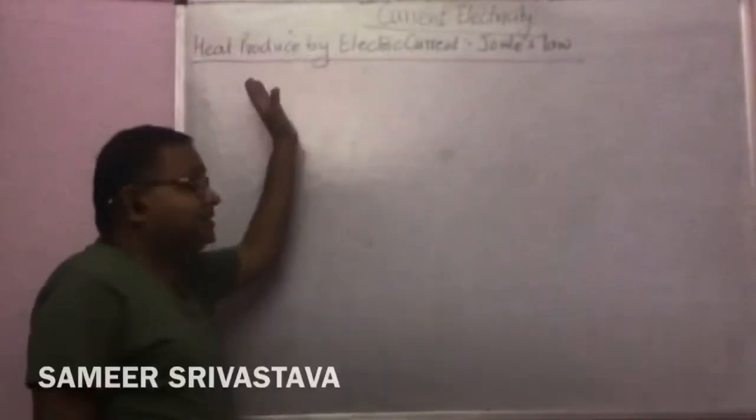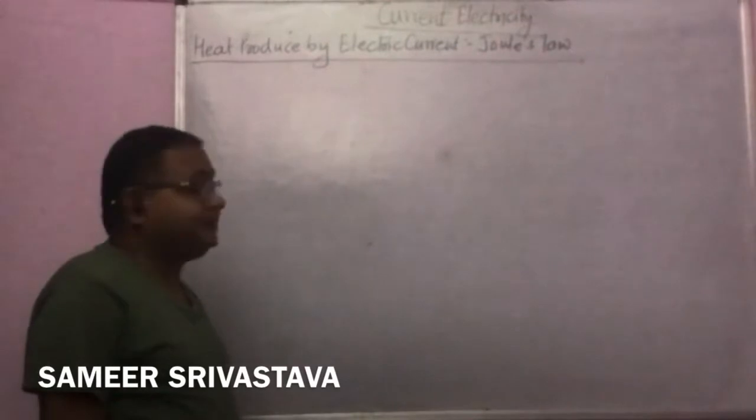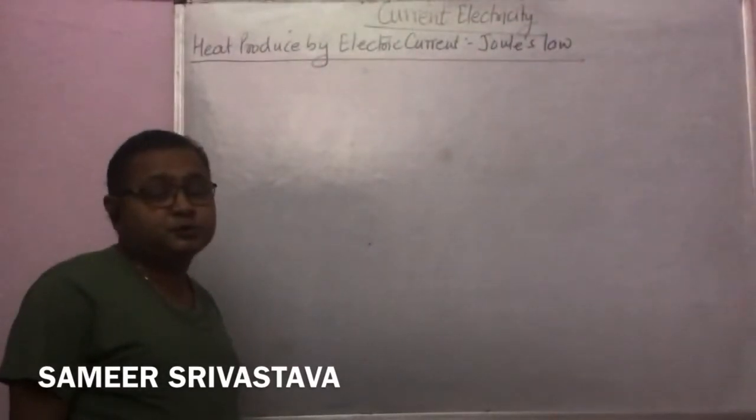Now students, the next topic is heat produced by electric current, or Joule's law of heating.